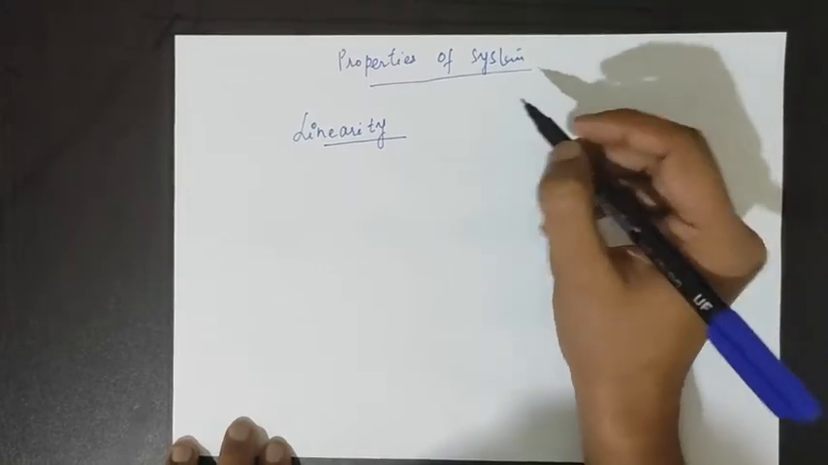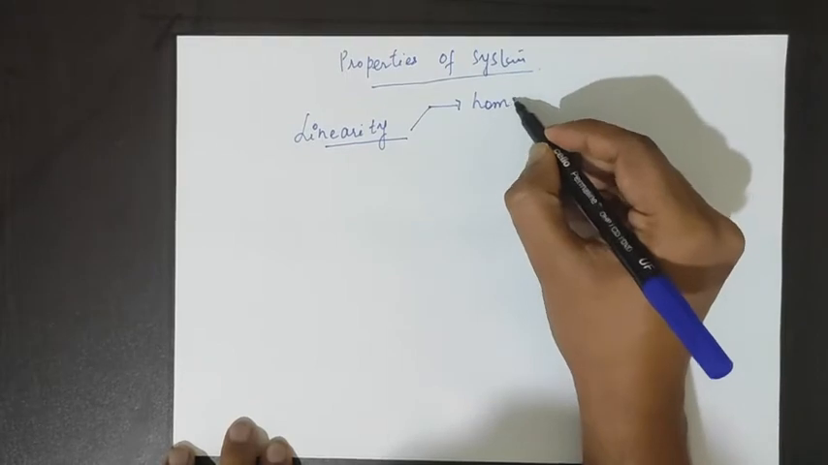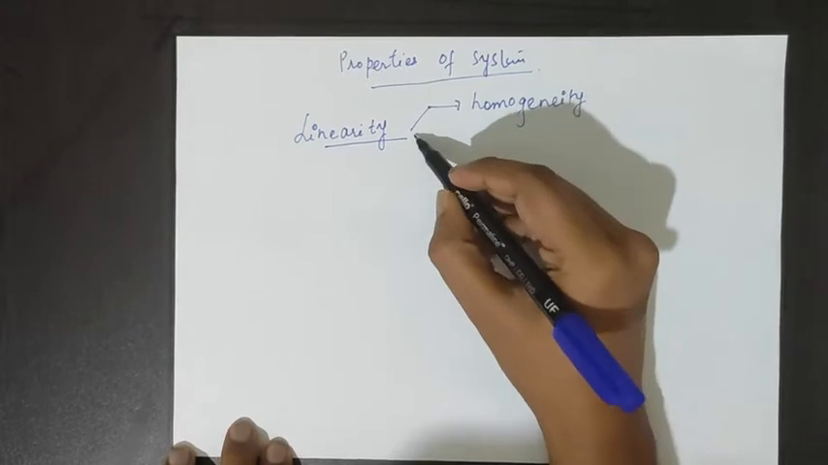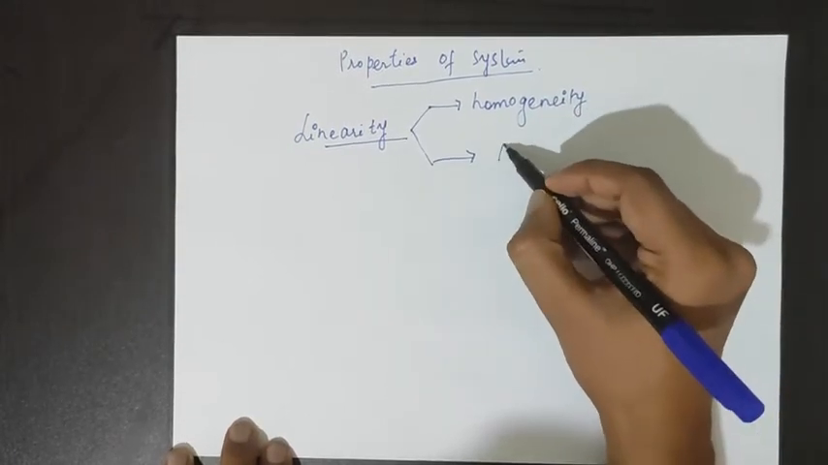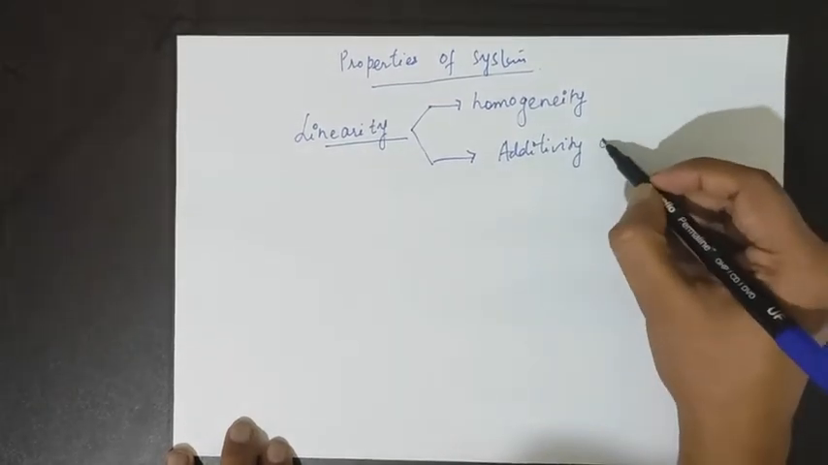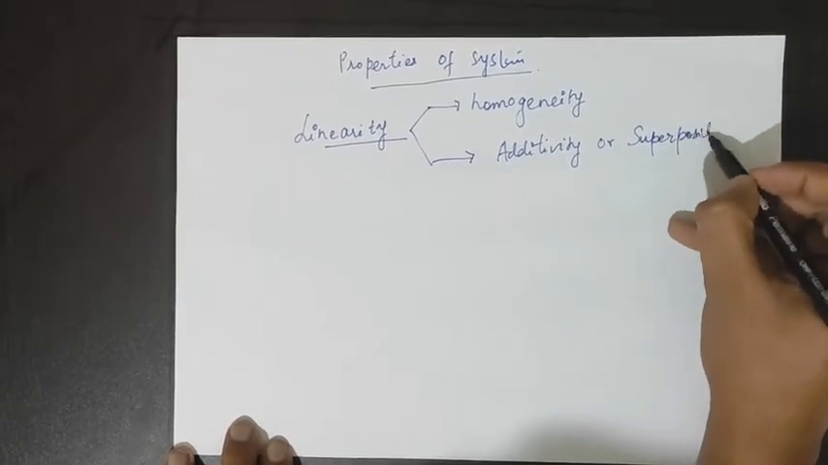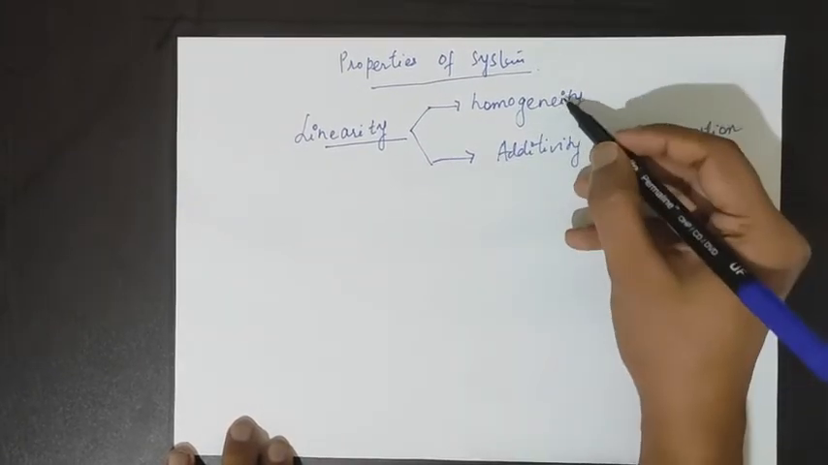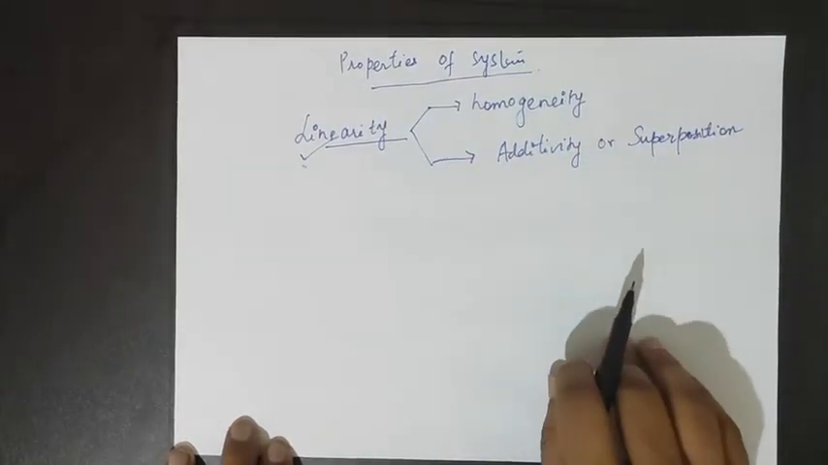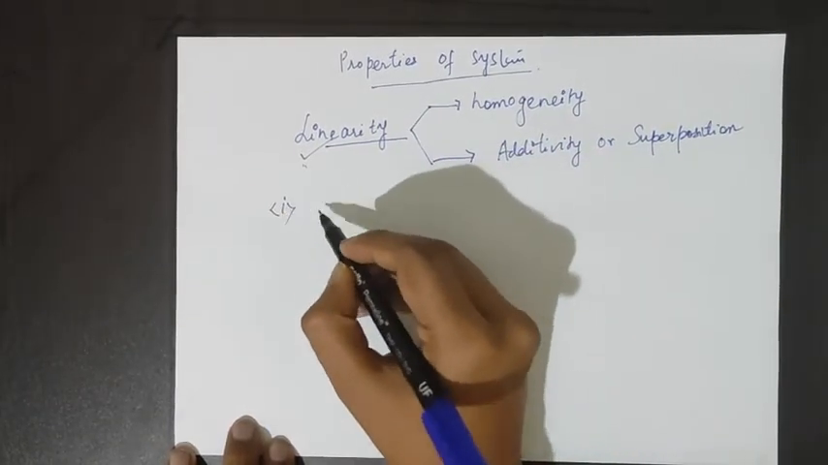Now this property is composed of two components. First one is homogeneity and additivity, or you can also call it superposition. Combining these two properties, we get the property of a linear system. So let's start with the property of homogeneity.